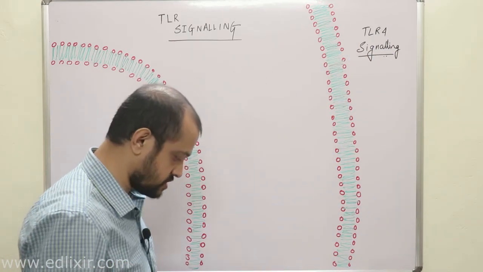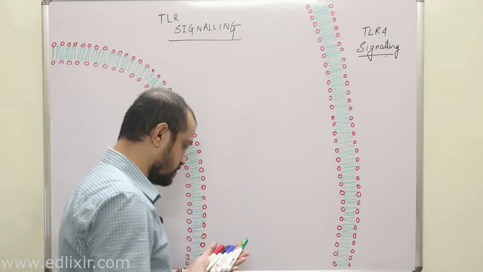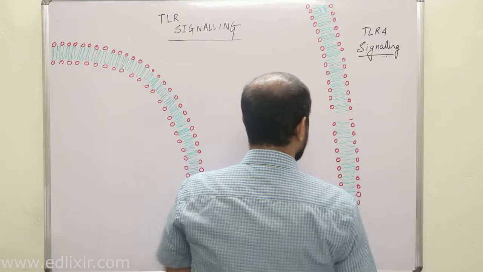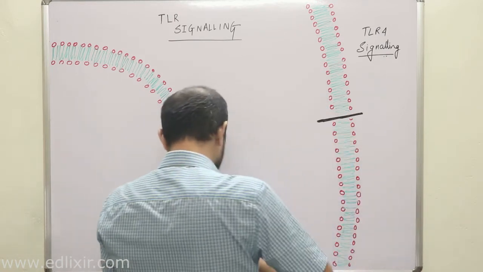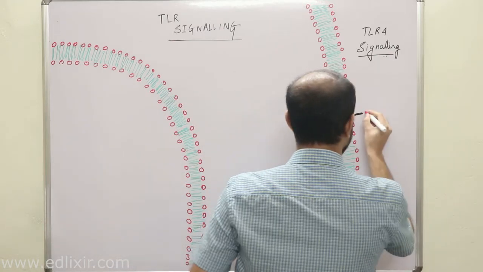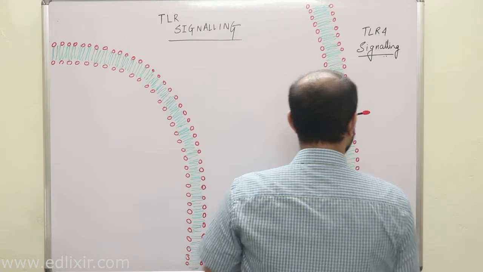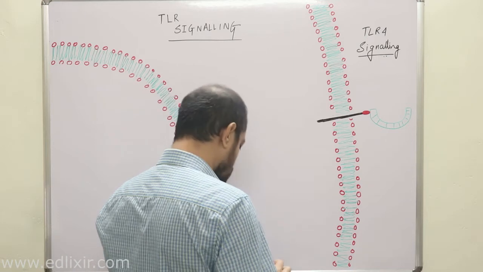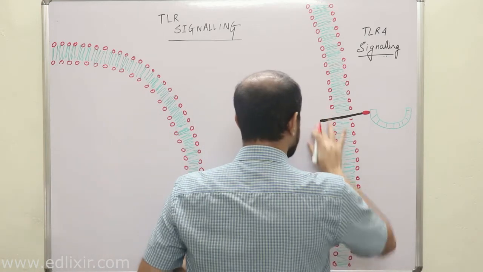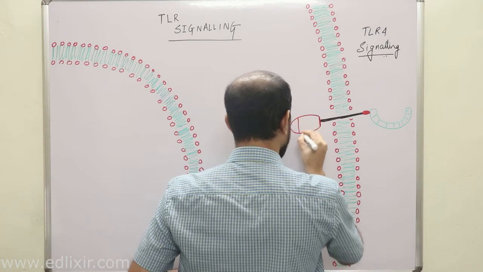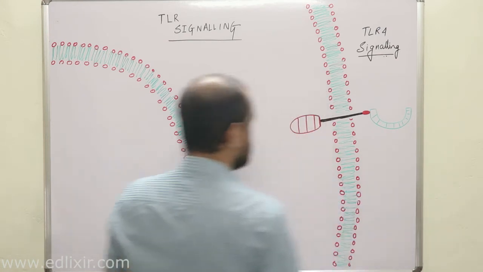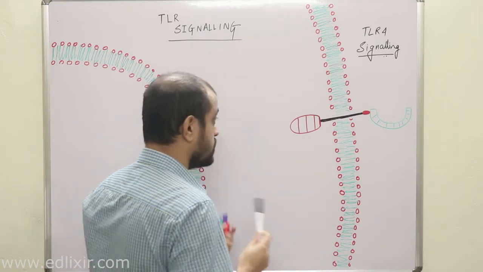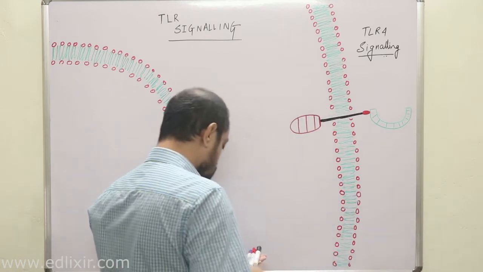Now listen with all your attention. At first we will start with the TLR4 basic structure. You know this: these are cysteine rich repeats, these are leucine rich repeats or LRRs, and this is the TIR domain with box 1, box 2 and box 3. So this is the basic structure of TLR4. Now listen, with TLR4 there is a protein, that is MD2.